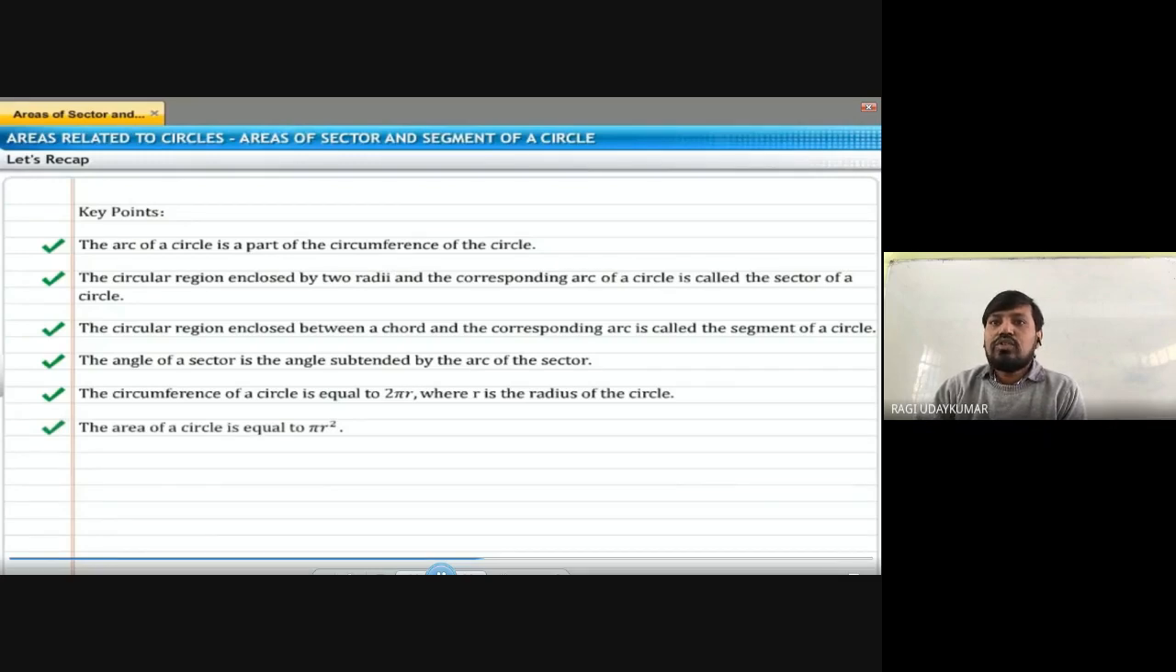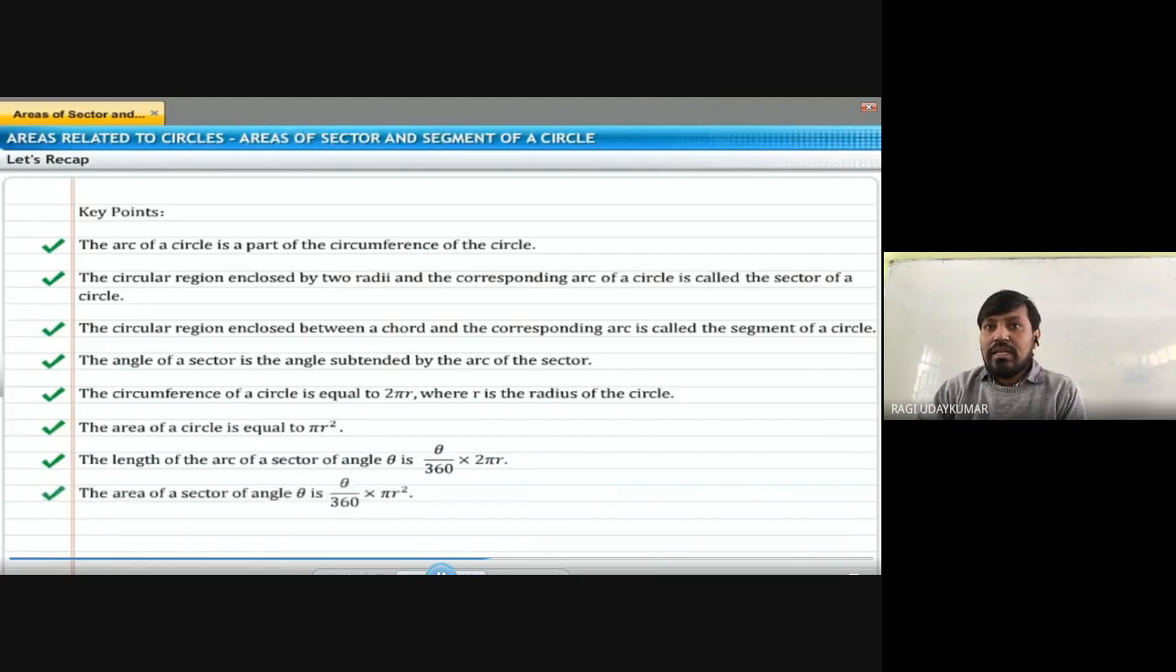Area of the circle is pi r square, and the length of the arc is theta by 360 into 2 pi r. Area of the sector is theta by 360 into pi r square. Sector area, length of the arc. Please note these 2 points very carefully.